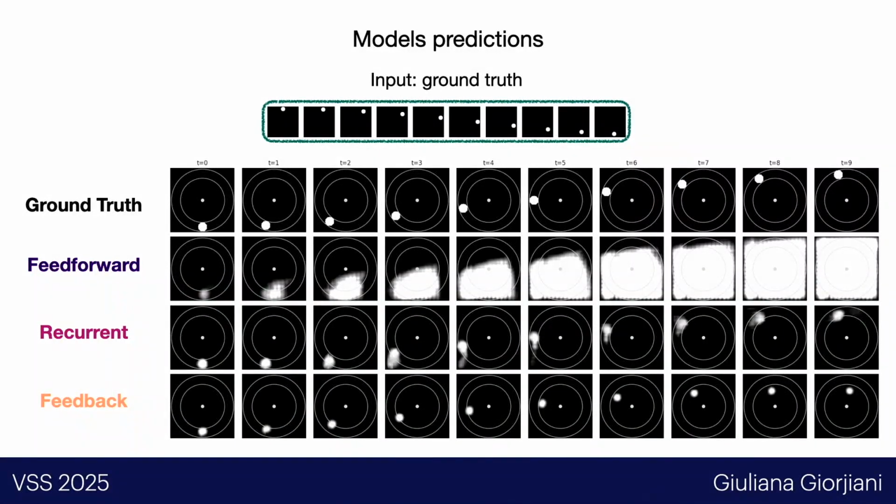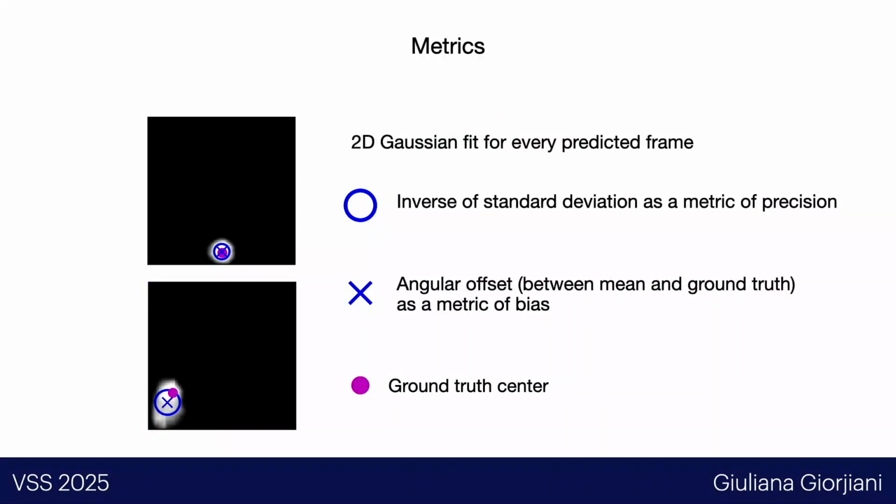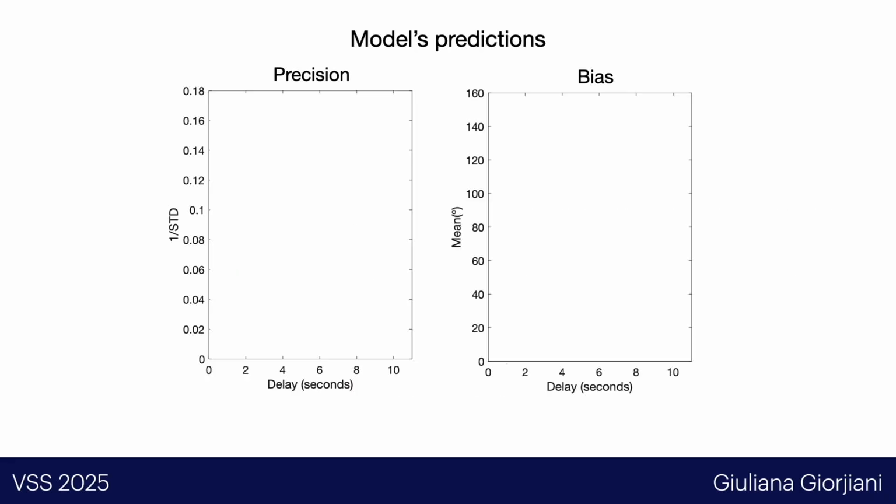So just a glimpse of some of the outputs. As metrics, now we have to quantify how well these models are doing. So we decided to fit a 2D Gaussian for every predicted frame. And we are using the angular offset between the ground truth and the center of this Gaussian as a metric of bias, and the spreadness or the standard deviation as a metric of precision.